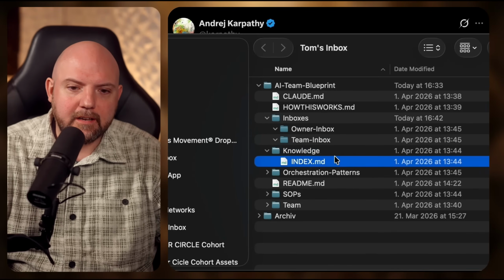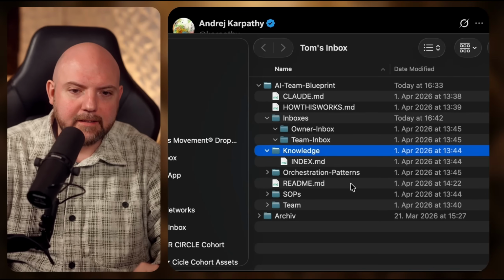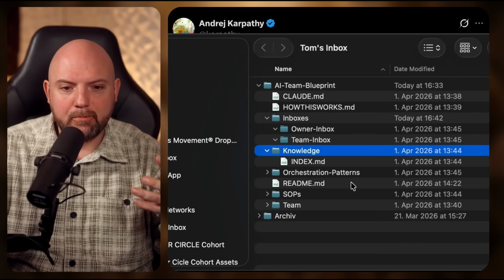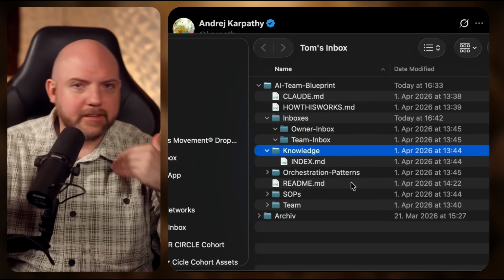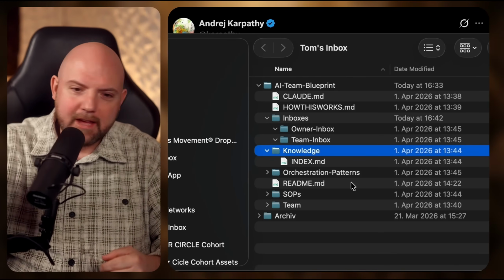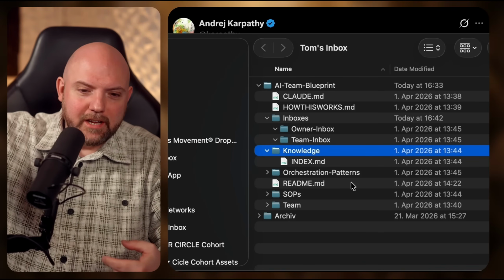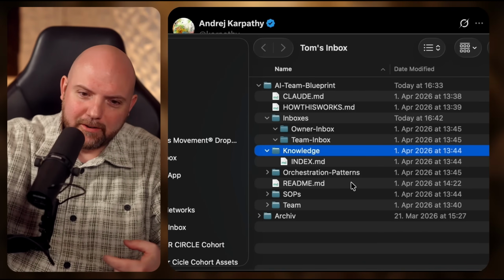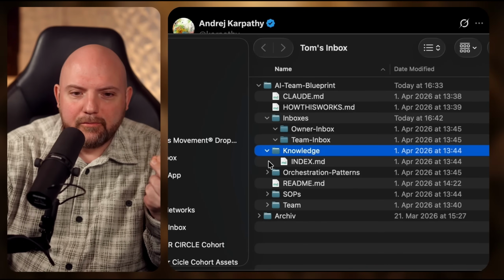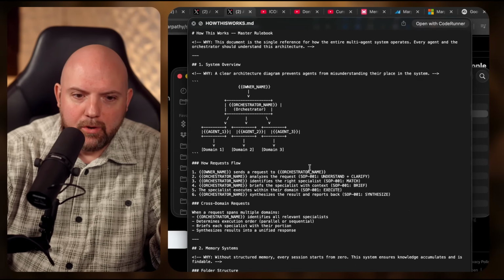And here you see there's an index.md file. So in this knowledge folder, everything gets indexed. And that's how you can take a bottom-up approach, building this. And then when you hit a ceiling, you go for databases, and then when you hit a ceiling, you go for a RAG system and so on. Well, these are things that maybe most of you don't even reach, and you will be fine just using markdown files. But in the end, this is just a folder structure. And if I struggle to visualize this, there's no point. I have an MD file. I can open it up and read it this way.